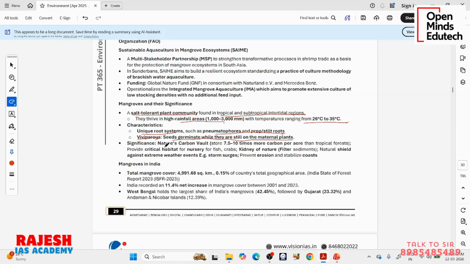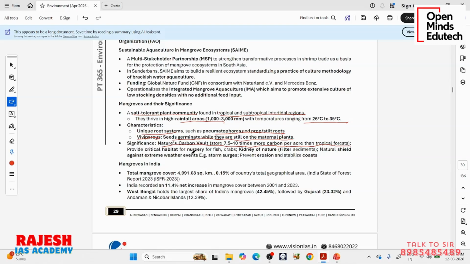So what is the significance of these mangroves? It is nature's carbon vault. That means they store 7.5 to 10 times more carbon per acre than tropical forest. So they store more carbon. We know too much carbon in the atmosphere is a big issue for us, so we need systems that store so much carbon. We have seen carbon capture and utilization technologies, etc. So these mangroves are very important because they store more carbon.